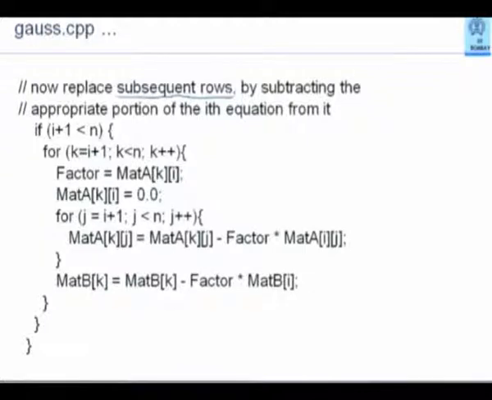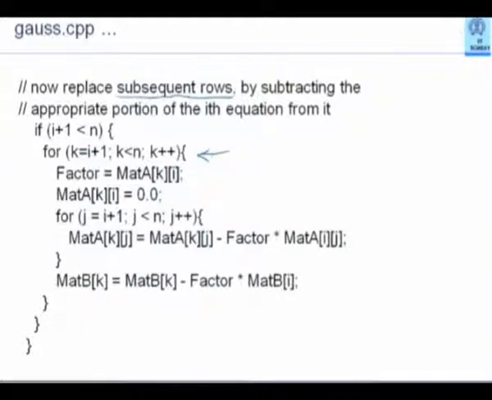So if i plus 1 is less than n, that means I still have a row left. Then I will do all of that. What will I do? For k equal to i plus 1 to n minus 1. When i is 0, k varies from 1, 2, 3, 4, 5 up to n minus 1. When i is 5, k will vary from 6, 7, 8 up to n minus 1. So for any row, I am actually taking care of all the rows below it by this logic.